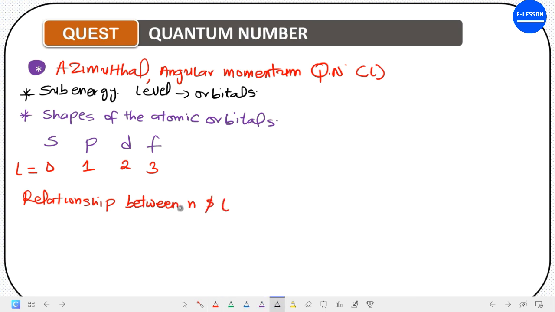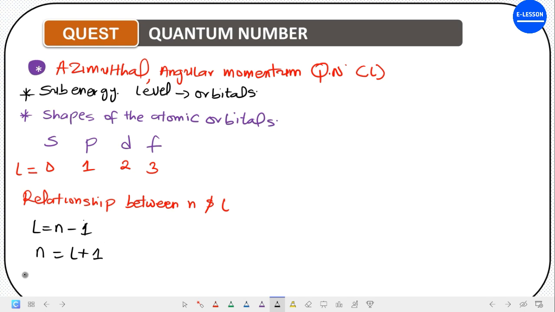We said n is the principal, l is the azimuthal. The relationship is that l is equal to n minus 1. Are you getting it now? l equals n minus 1. So we can say that n is l plus 1, because if this one crosses to this side, it becomes positive. So this is the relationship between the n and l value.